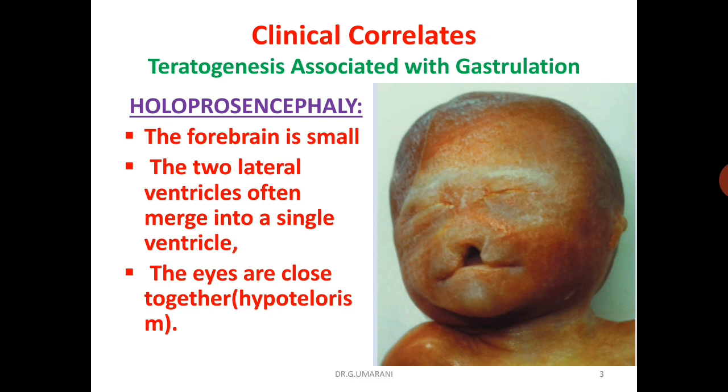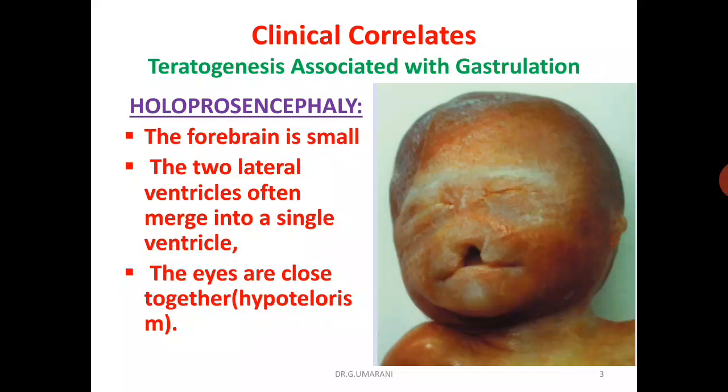Therefore, the woman may not recognize that she is pregnant, having assumed that menstruation is late and will begin shortly. For example, high doses of alcohol at this stage kill the cells in the anterior midline of the germ disc, producing a deficiency of the midline in craniofacial structures and resulting in holoprosencephaly.